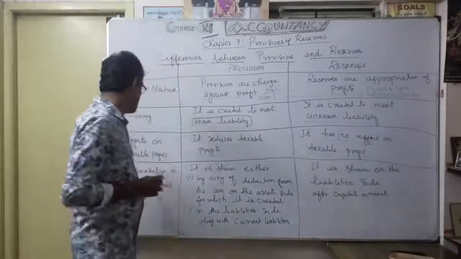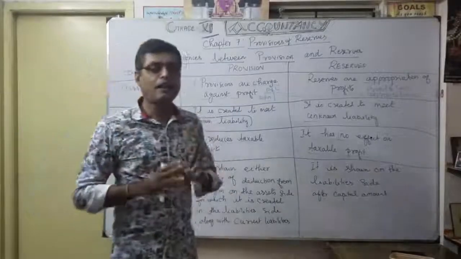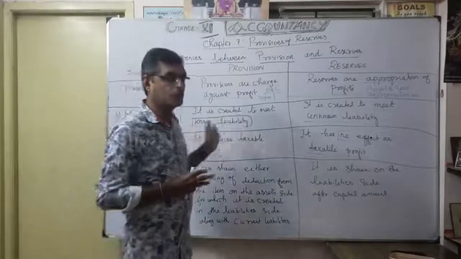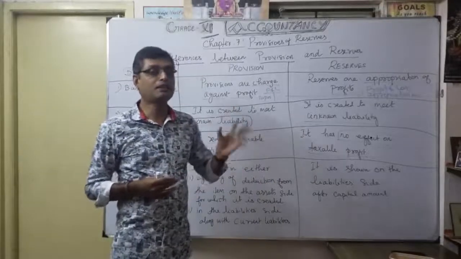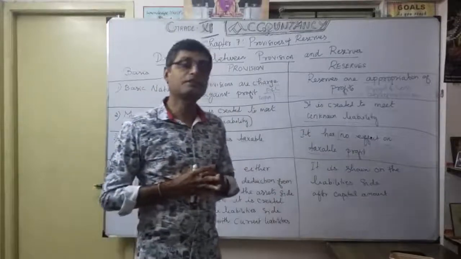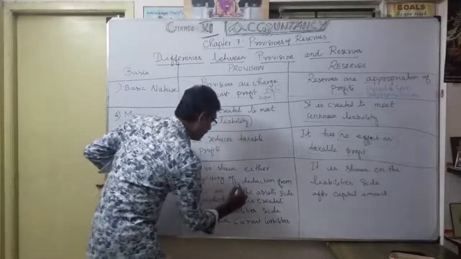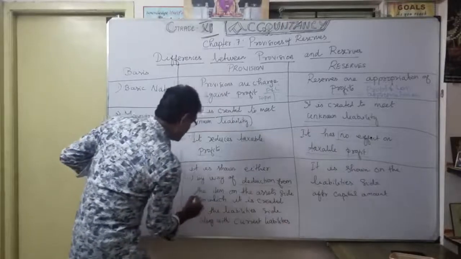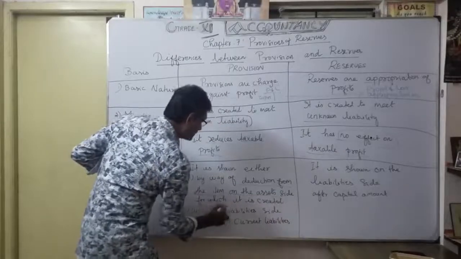Now coming to the fourth one, presentation in the balance sheet. You should know very well that provisions are shown on both the asset side and the liability side. On the asset side, as already discussed, provision for depreciation is a reduction from the item on the asset side for which it is created.